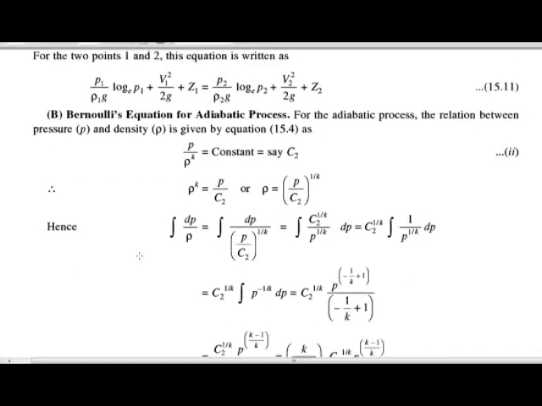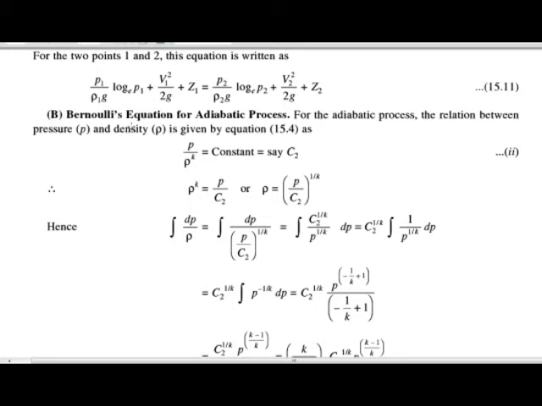Next, we will calculate the Bernoulli's equation for the adiabatic process. Adiabatic process means, if the compression or the expansion of the gas takes place, then the gas neither gives heat nor takes heat from the surroundings. Then this process is said to be adiabatic.